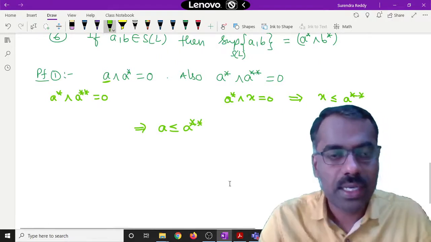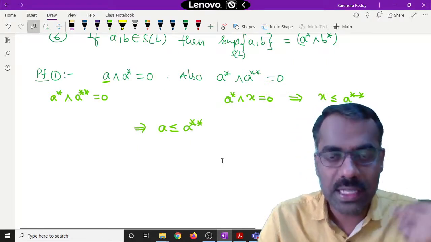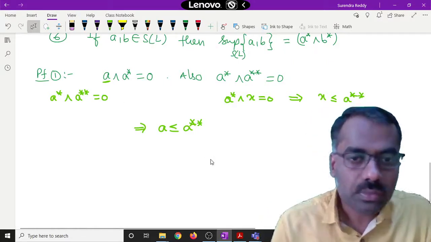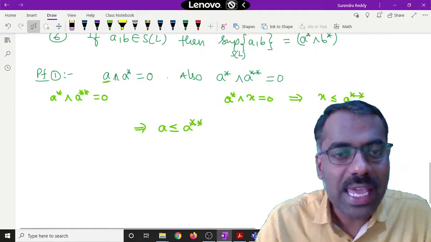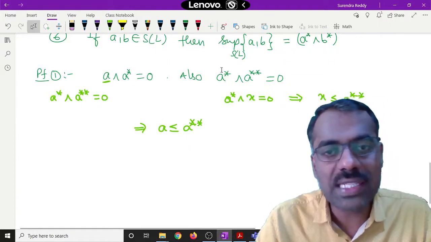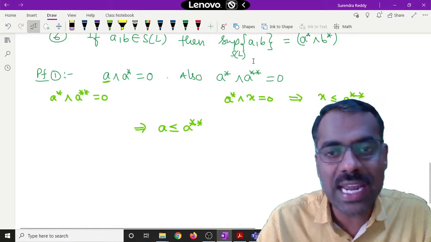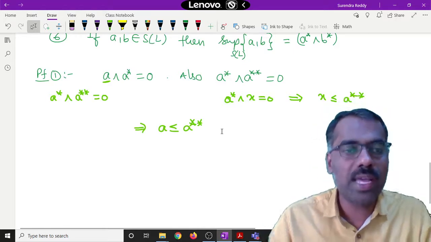We are applying the definition of the pseudo complement for A star and A double star. So that proves one. Is there any difficulty? It is very simple. A meet A star is 0 as well as A star meet A double star is 0. So what is the relation between A and A double star? A double star is the largest one, therefore A is less than or equal to A double star.